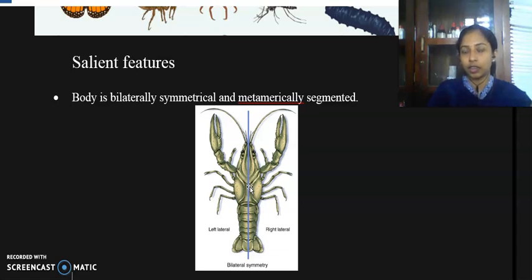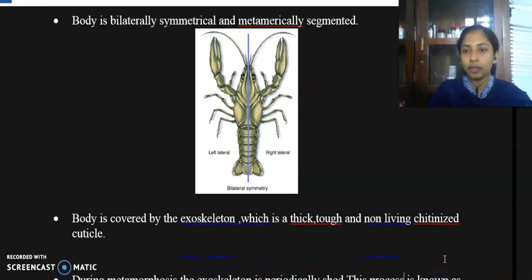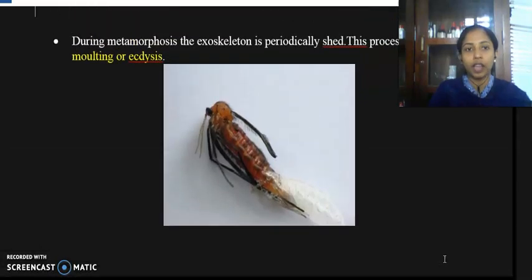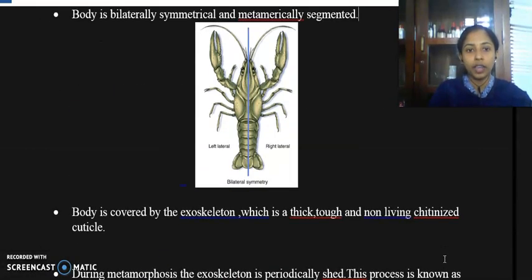Other examples are ants, butterflies, copepods, millipedes, centipedes, etc. All these organisms show bilateral symmetry, and they are metamerically segmented also. You can see different segments in this diagram. All members possess segmentation. Segmentation is another feature of phylum Arthropoda. And the next point is that the body is covered by an exoskeleton.